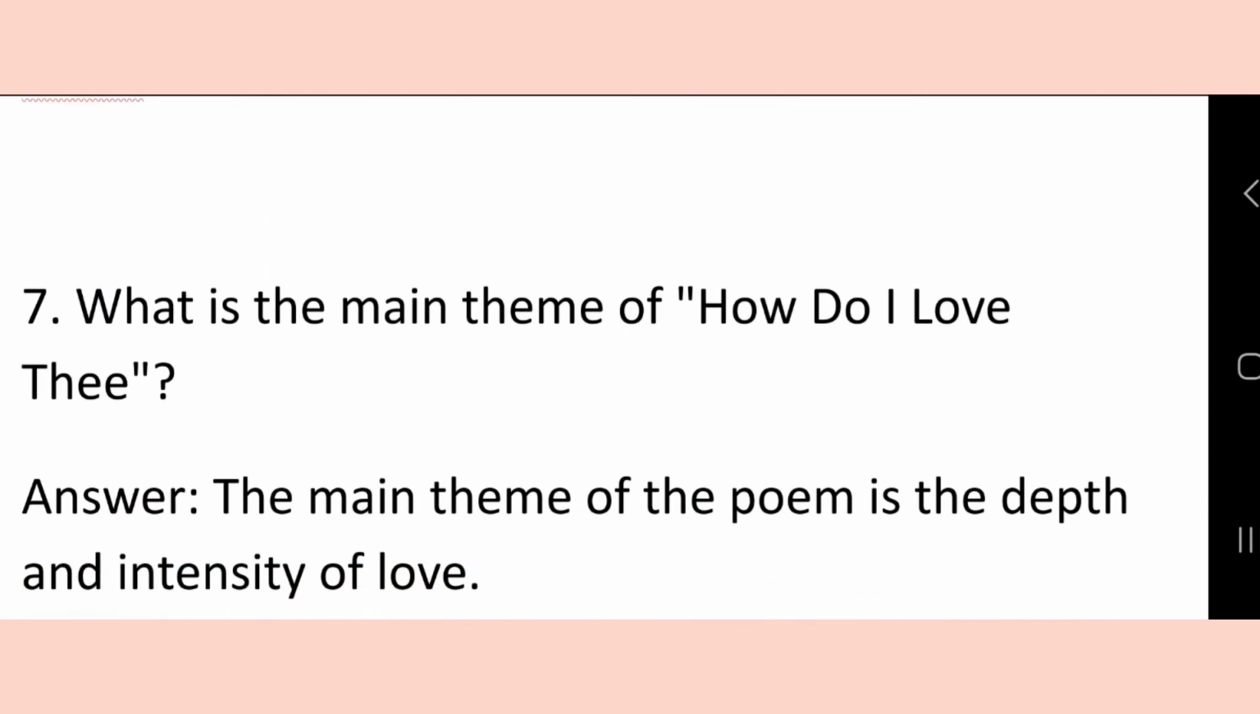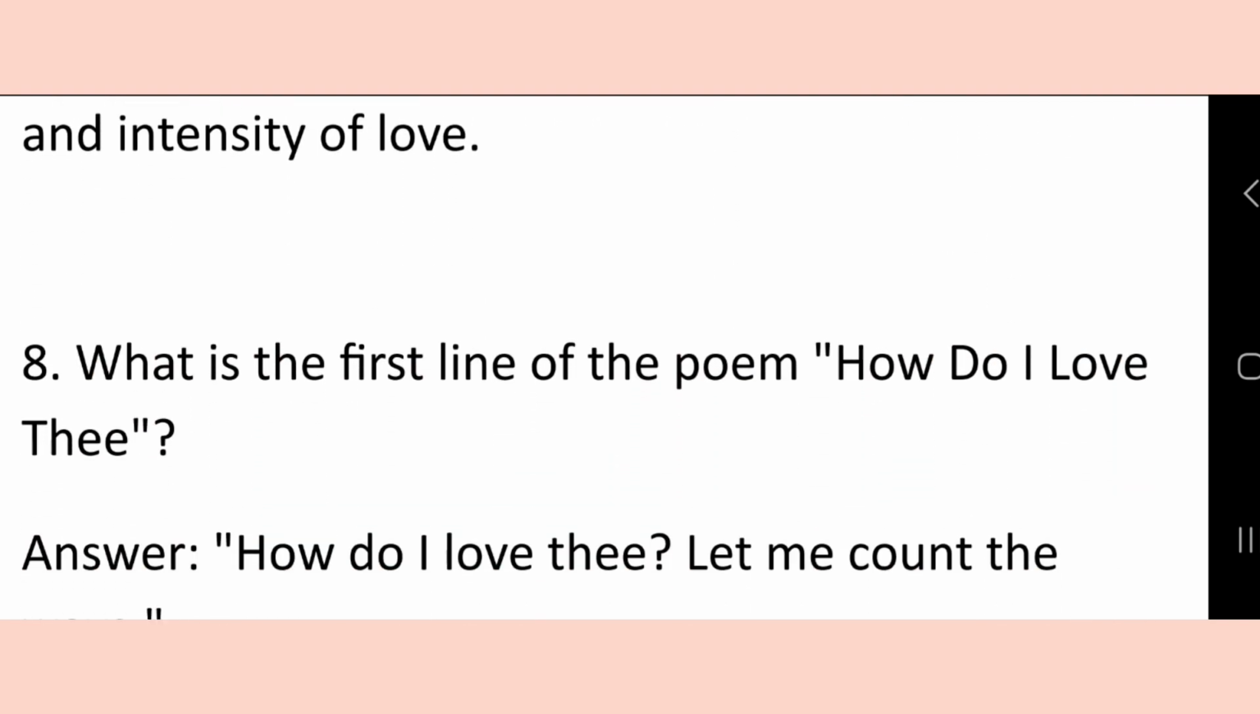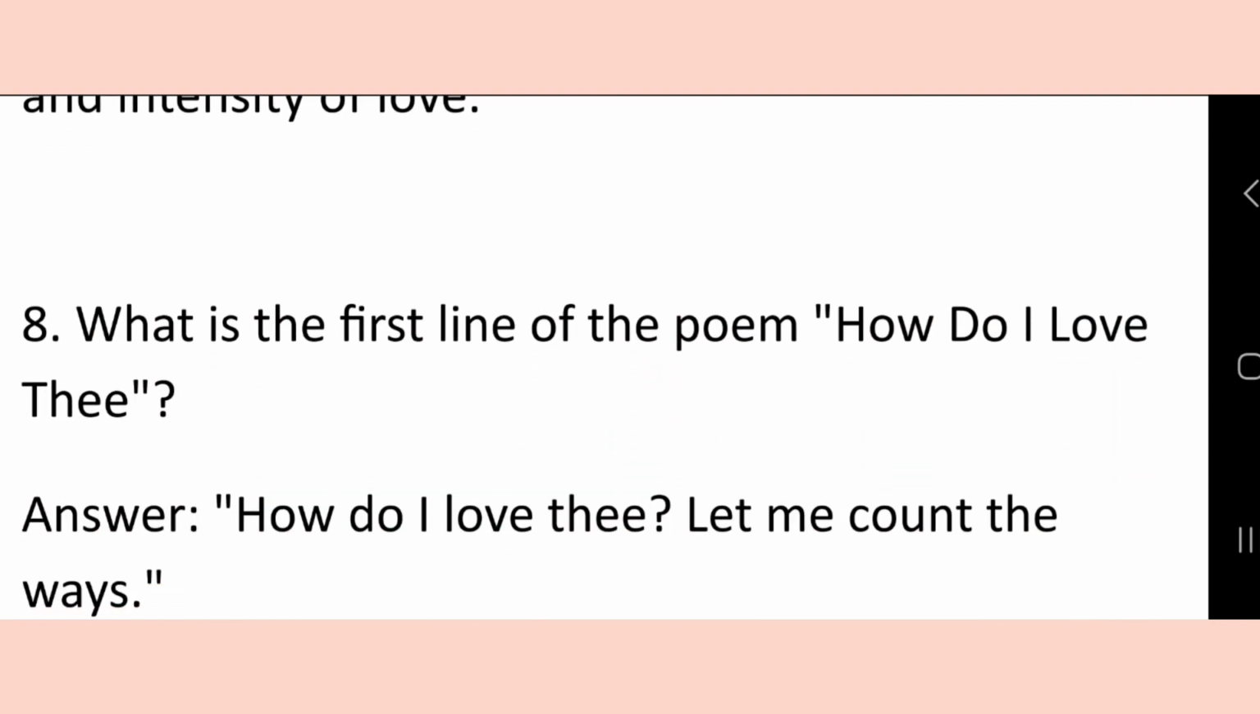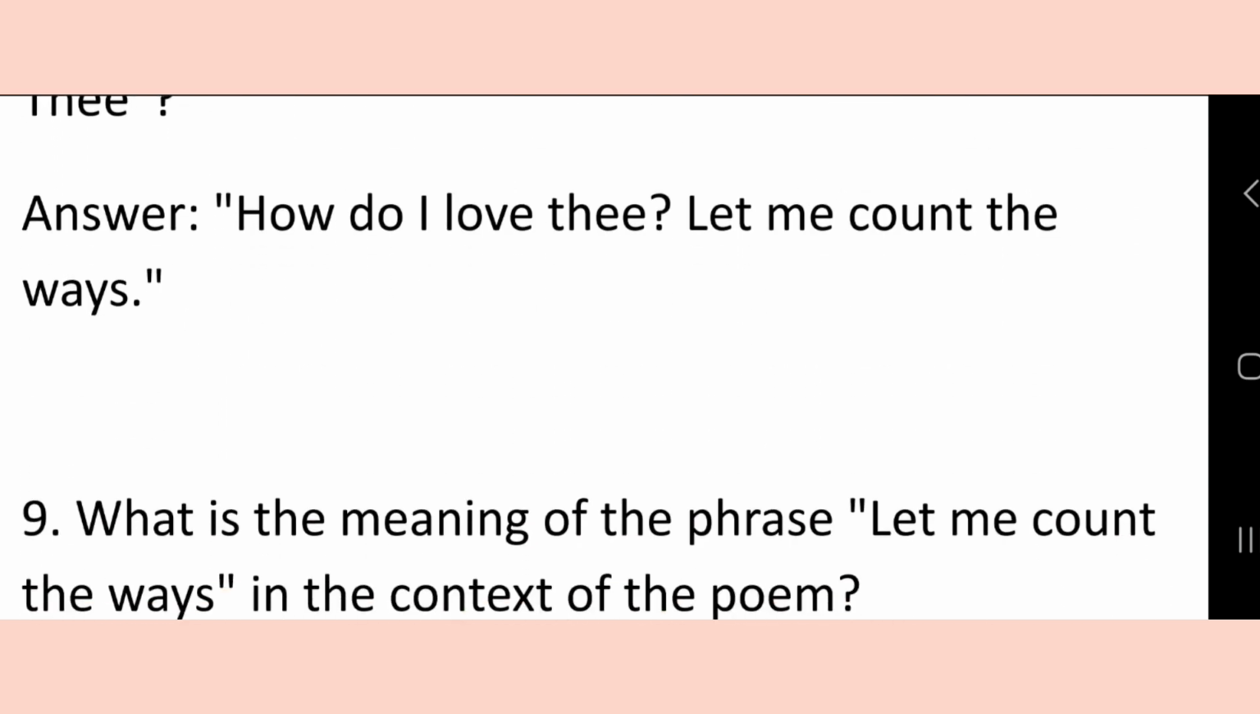Question 7. What is the main theme of How Do I Love Thee? The main theme of the poem is the depth and intensity of love. What is the first line of the poem How Do I Love Thee? How do I love thee? Let me count the ways.